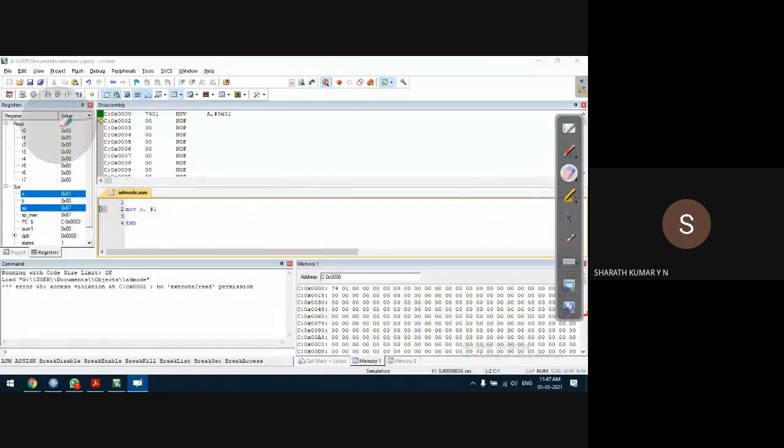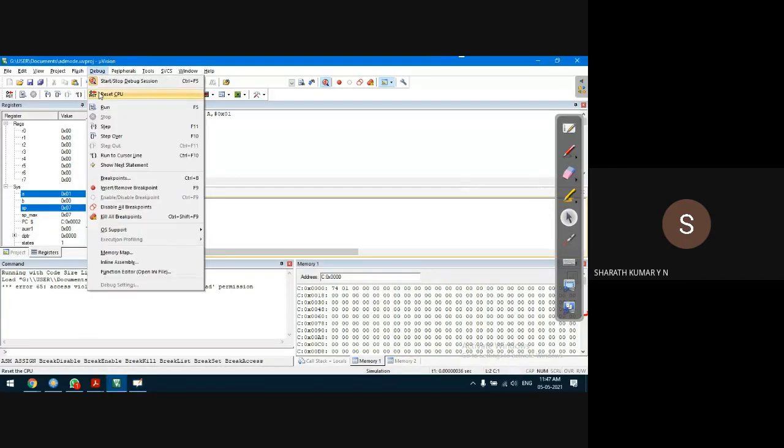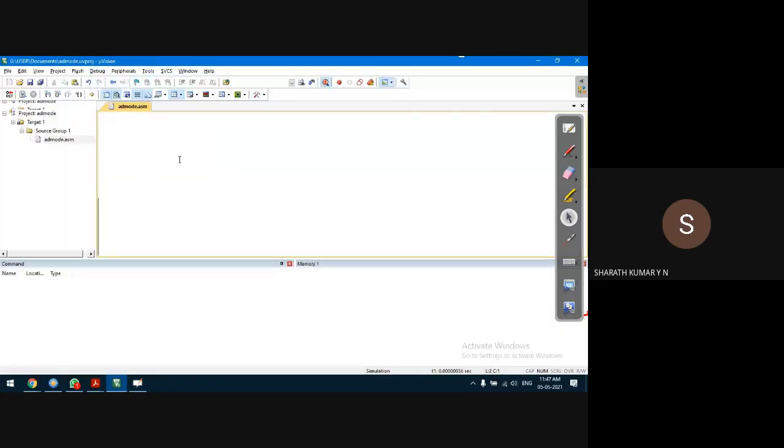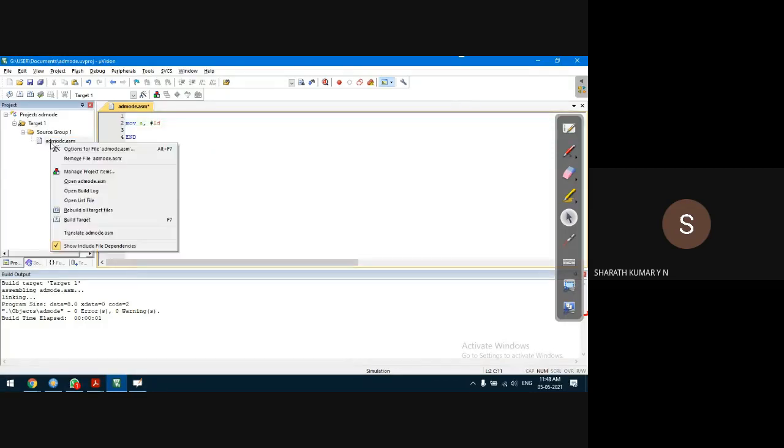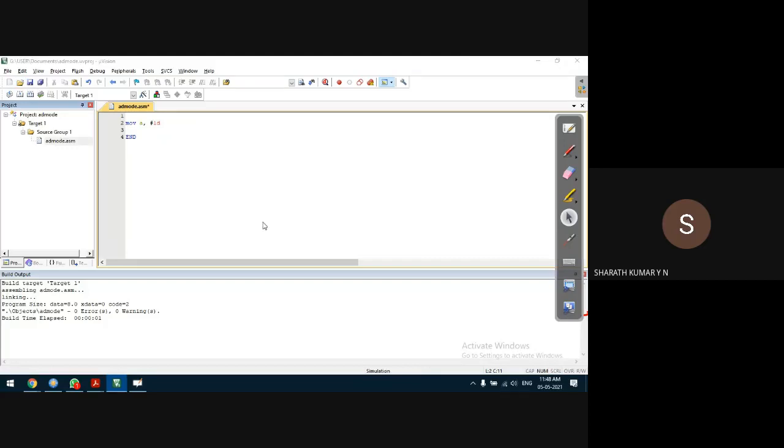Let us specify it as decimal only. Let us see what happens. So this way we can understand how the compiler treats the data. Okay, so we should understand that. Let's say I'll specify it as D for decimal.